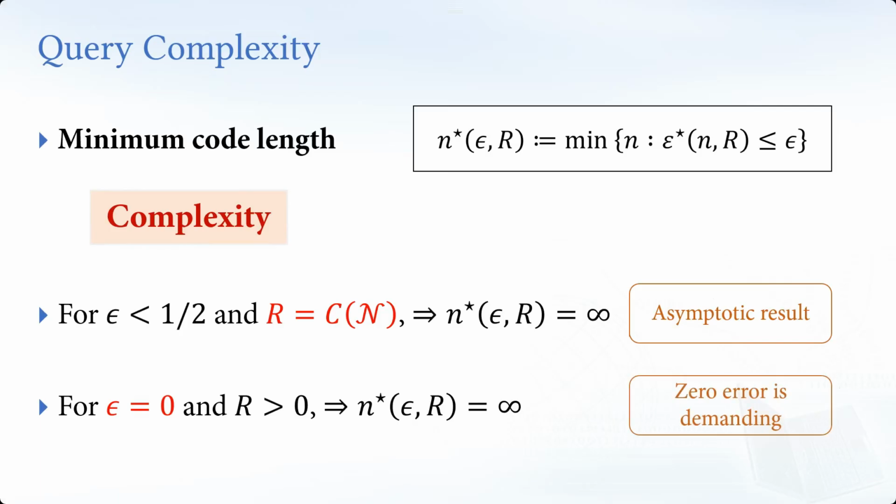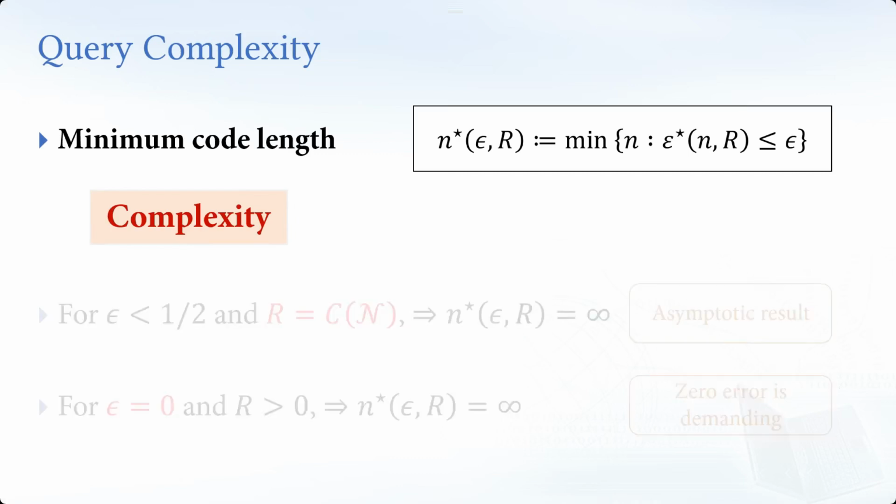So we need to take a rate back off. We need to allow some error threshold. Not 0, which is not possible, but maybe we can allow some 10 to the minus 3, 10 to the minus 5, 10 to the minus 10, for example. Then we care about how this n star, the minimum code length or system size, scales with those parameters. So that's the main idea.